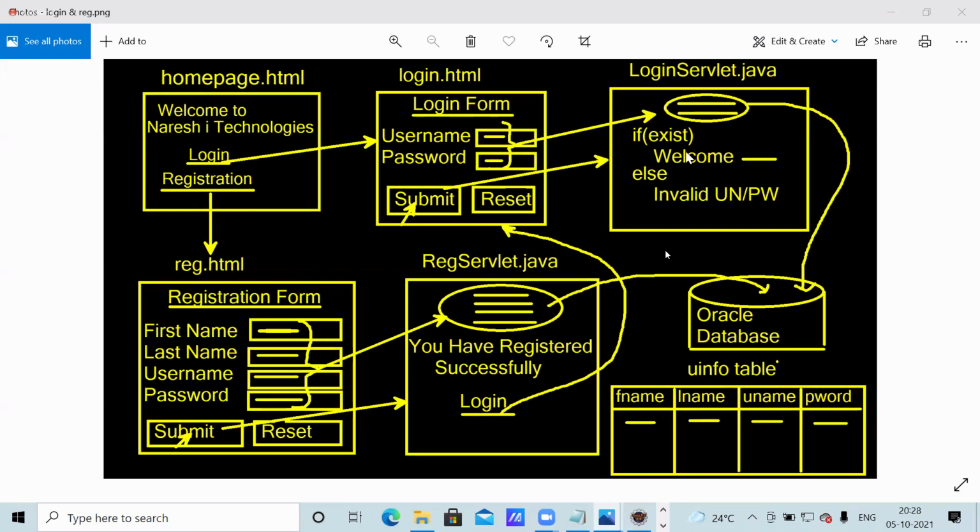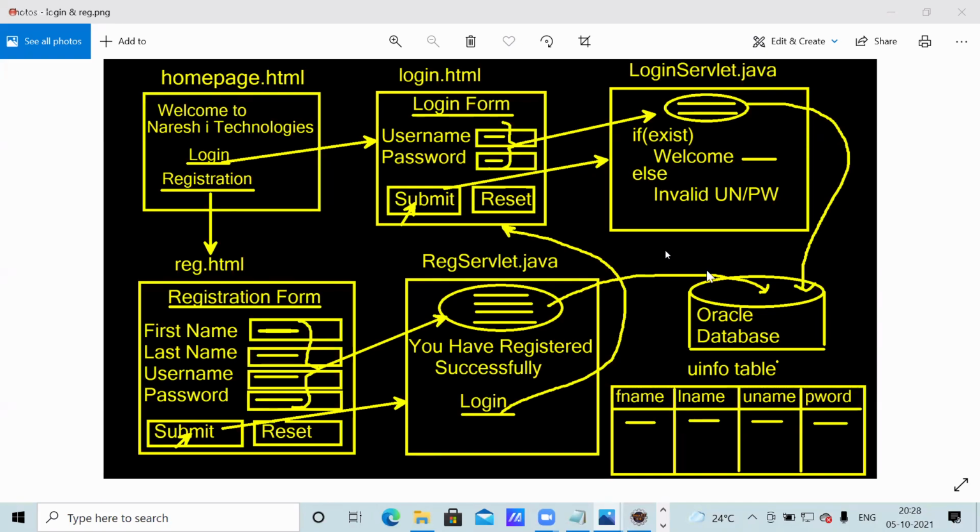In the login Servlet, we already write connection establishment code. Can that connection be accessed in the registration Servlet? If it is possible, how to access? If not possible, why not? Think yourself and give me the answer.